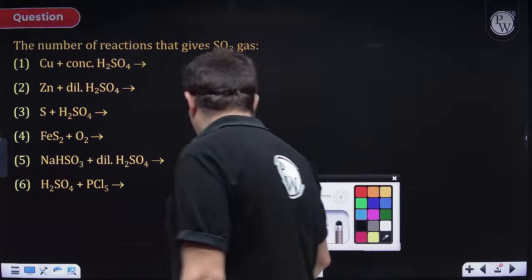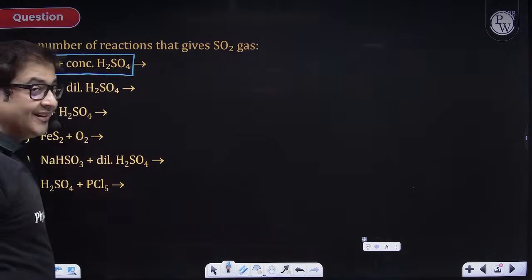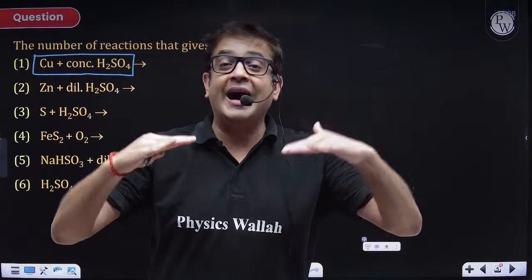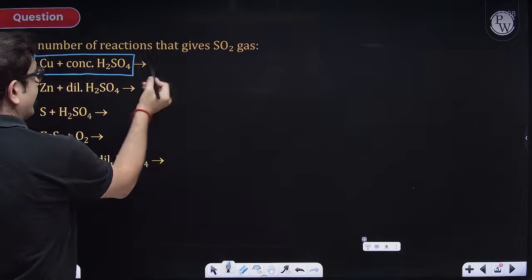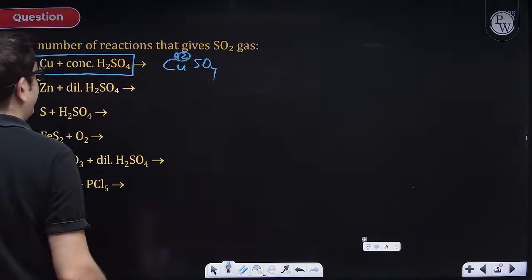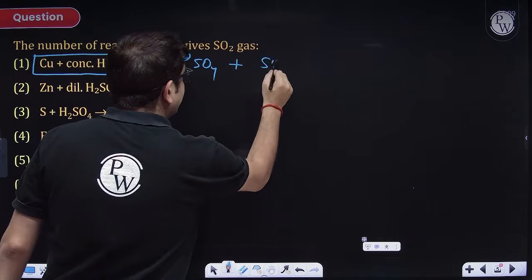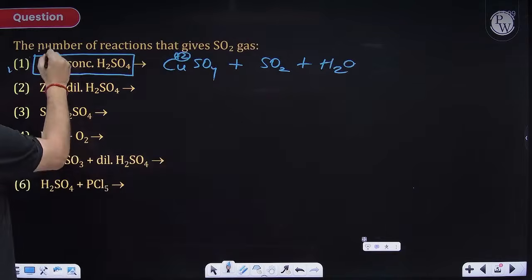Good one, beta. Now, sir, we know that copper is a metal which is below hydrogen in the reactivity series. So copper with concentrated sulfuric acid will definitely get oxidized to the +2 oxidation state, forming copper sulfate. And yes, but here there will be production of sulfur dioxide also, and water also. So definitely this is an option.